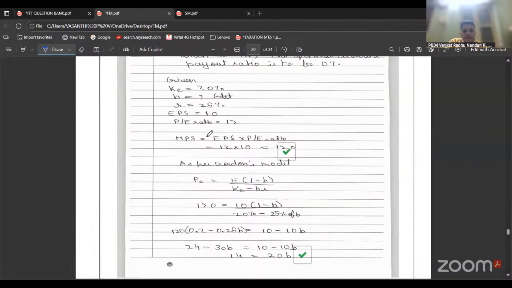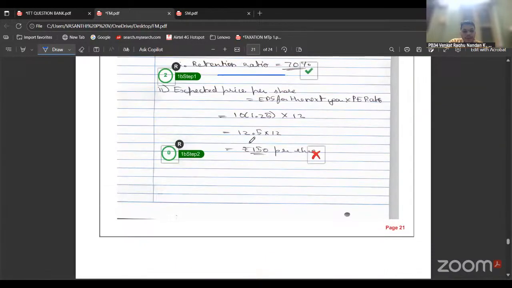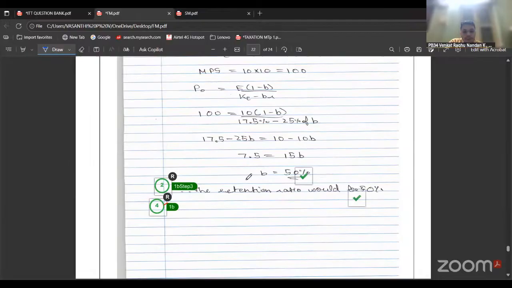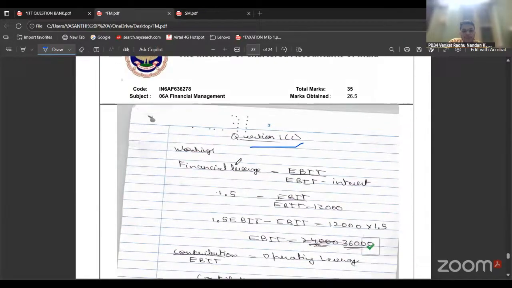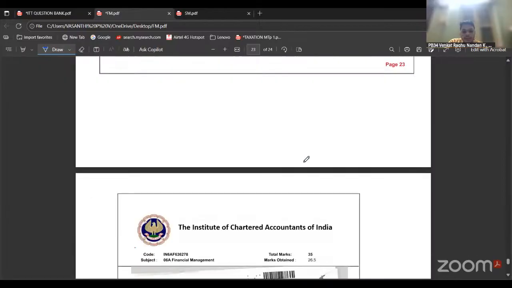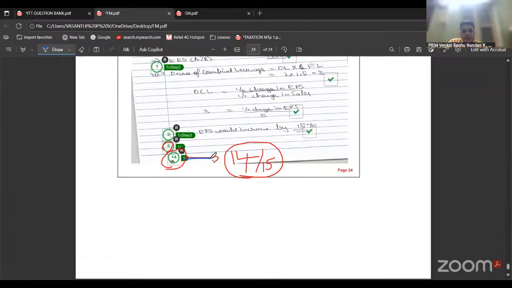And question 1B was a Gordon model. The same way, they have given the marks, stepwise marking. He has made a mistake here, so they haven't given marks. The same, 1B. And 1C was a leverage based question. So same in leverage also, writing formula and then solving it. He has got 14 out of 15.